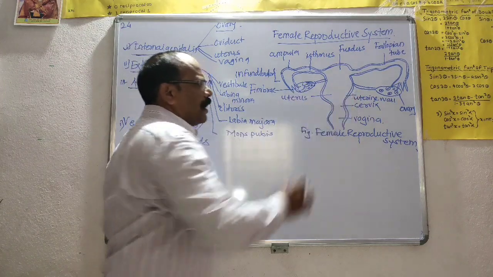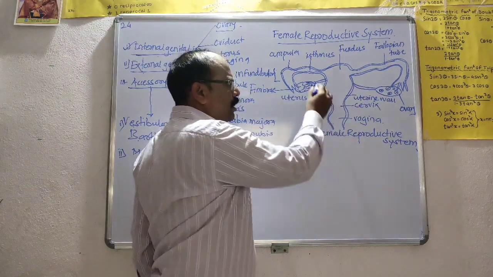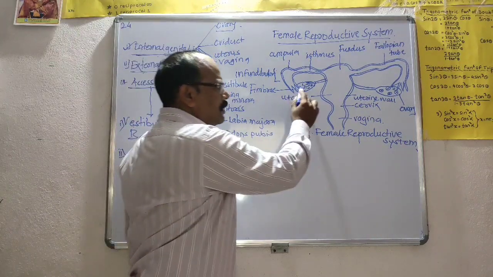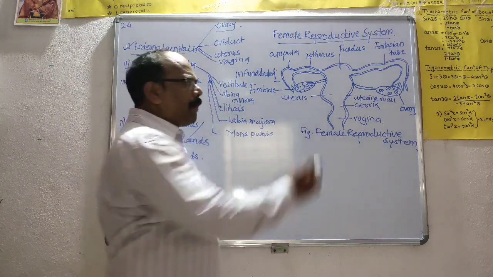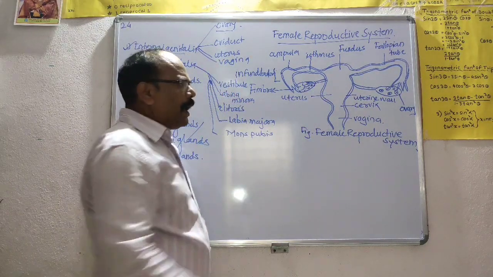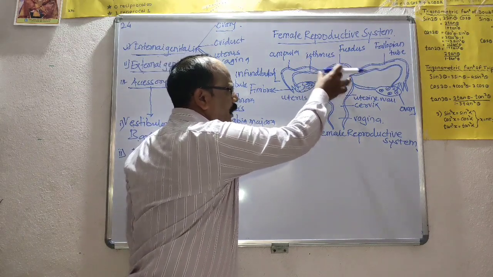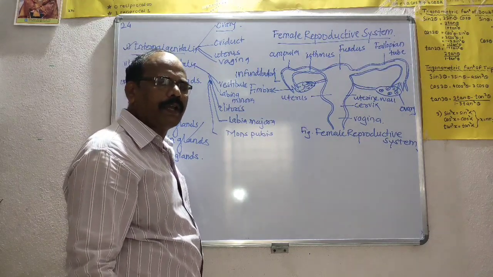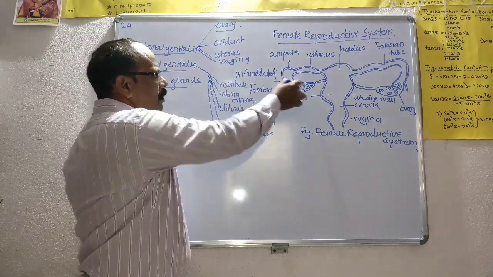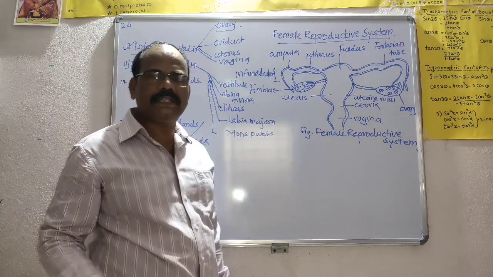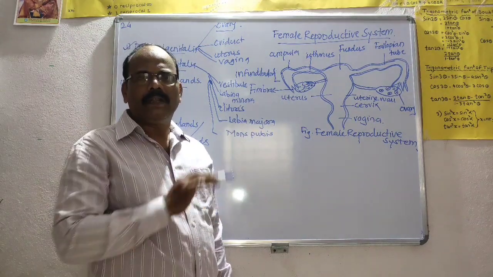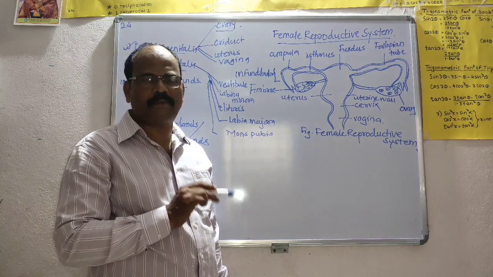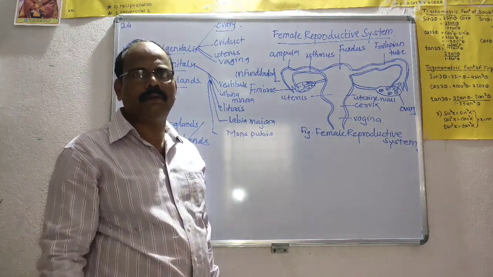This pair of ovaries is held together in a proper position by a ligament called the mesovarium, and these ovaries, oviduct and uterus are held in the dorsal body cavity. The ovaries undergo the process of oogenesis and formation of egg or ova. The ovary also produces the female reproductive hormones, estrogen and progesterone.